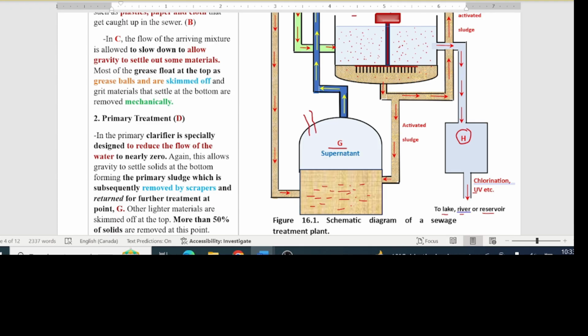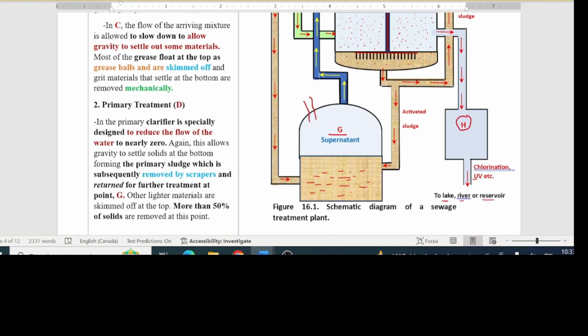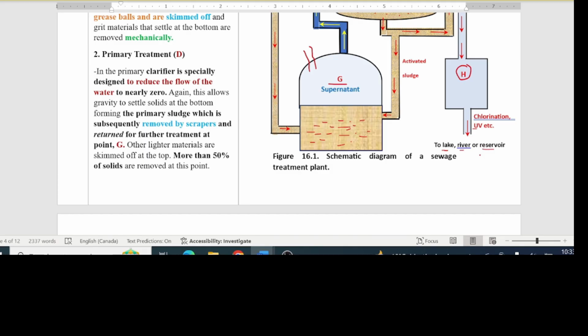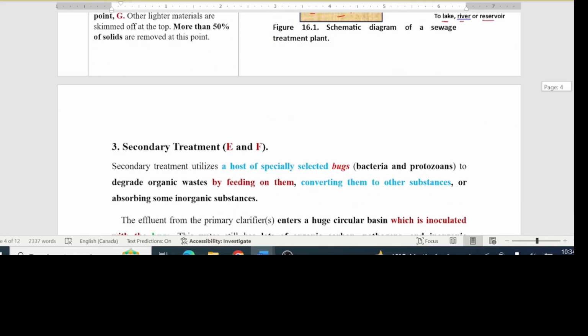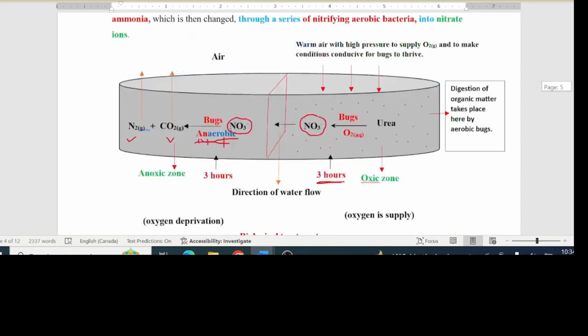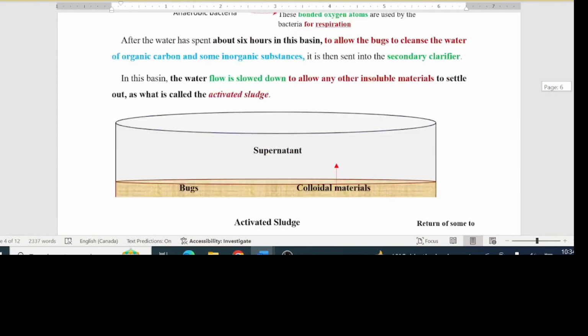So the water in the primary clarifier is now free from most of the solid organic matter, but it is still laden with different types of microbes, some of which can be fatal. Note so far, there is nowhere in the treatment plant where toxic materials such as heavy metals and other poisonous materials are removed. The only treatment that the water receives after that is disinfection to destroy the pathogenic organisms before the water is released for storage until further treatment.